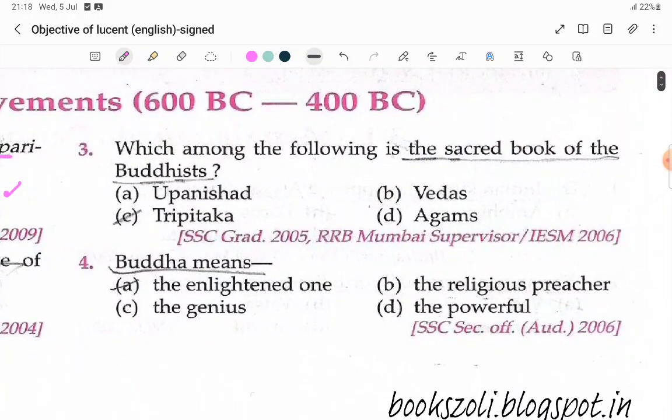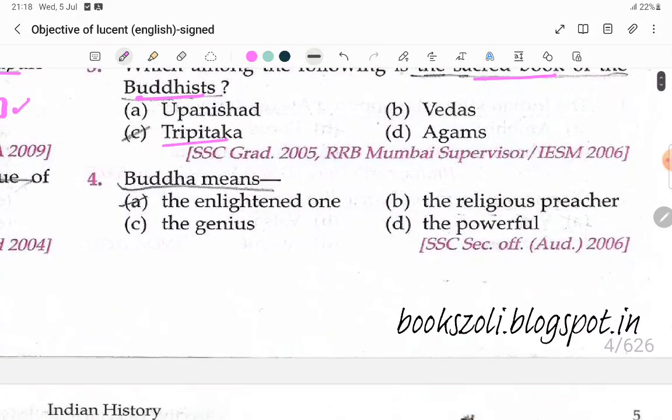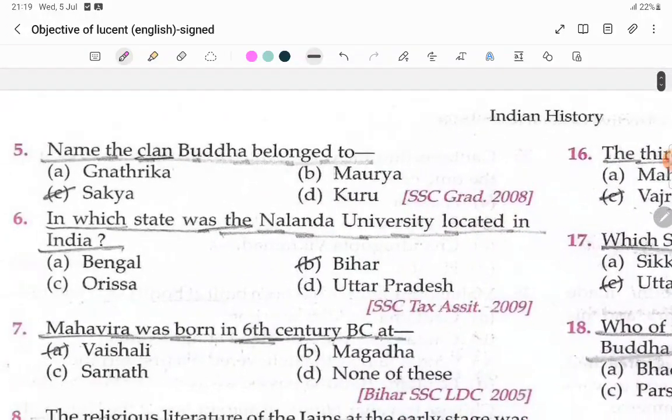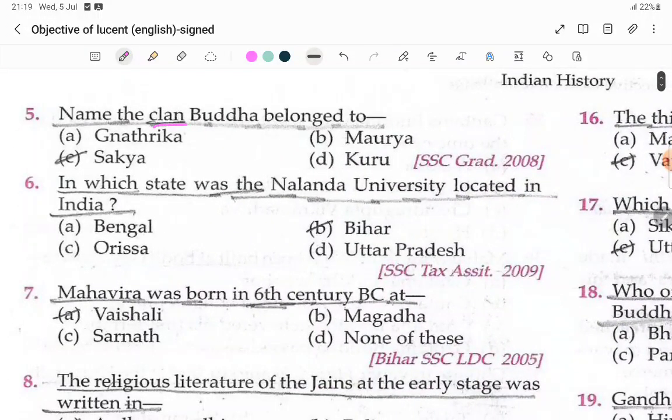Next, which among the following is the sacred book of the Buddhists? Tripitaka. It's called as a Tripitaka. Buddha meaning enlightened one. Enlightened means already you know. Name the clan Buddha belonged to: the Sakya dynasty. In which state was Nalanda University located in India? Bihar. Nalanda University, Bihar.